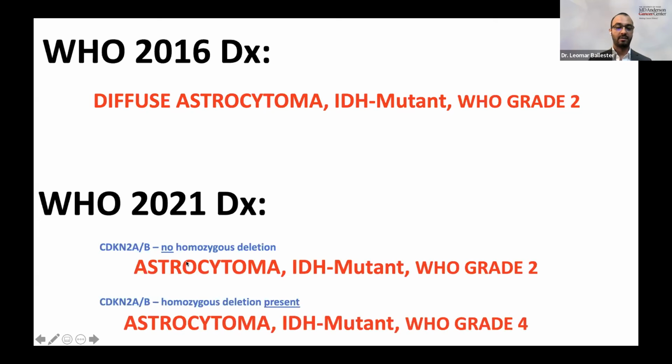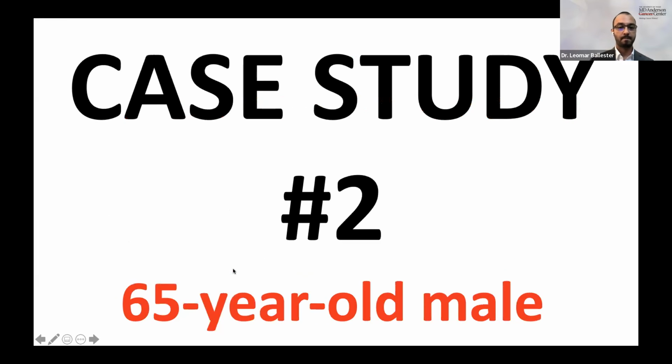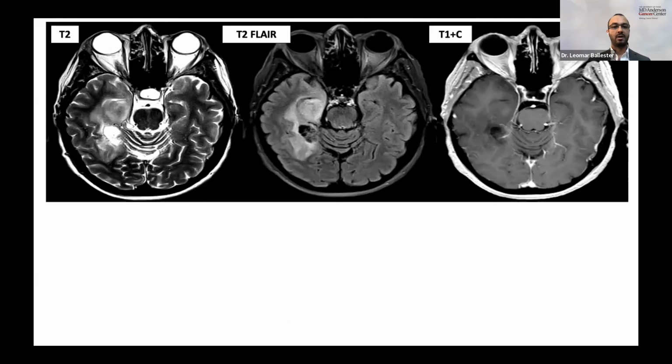And that's an important change in the new classification system, which is the need to evaluate for CDKN2AB in IDH mutant astrocytomas. I'm going to give you one more example. Here we have a T2 hyperintensity. We can see here the T2-FLAIR. We do not have T2-FLAIR mismatch sign in this patient, so we are not suspecting an IDH mutant astrocytoma. Or at least there's no evidence for it on imaging.